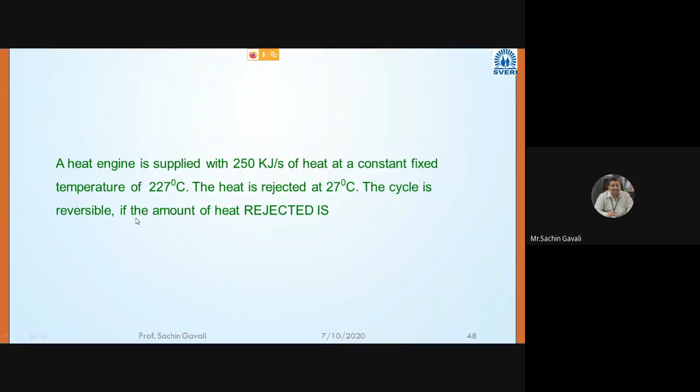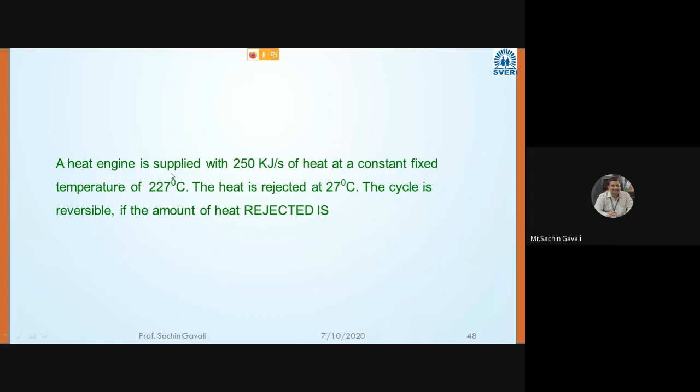The cycle is reversible if the amount of heat rejected is... So they are asking, for the cycle to be reversible, what should be the heat rejected? We have to take the help of Clausius inequality for that.